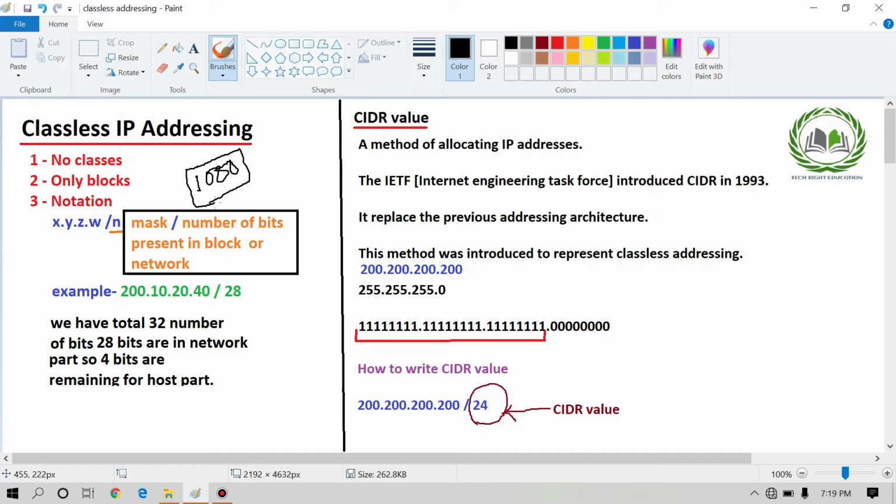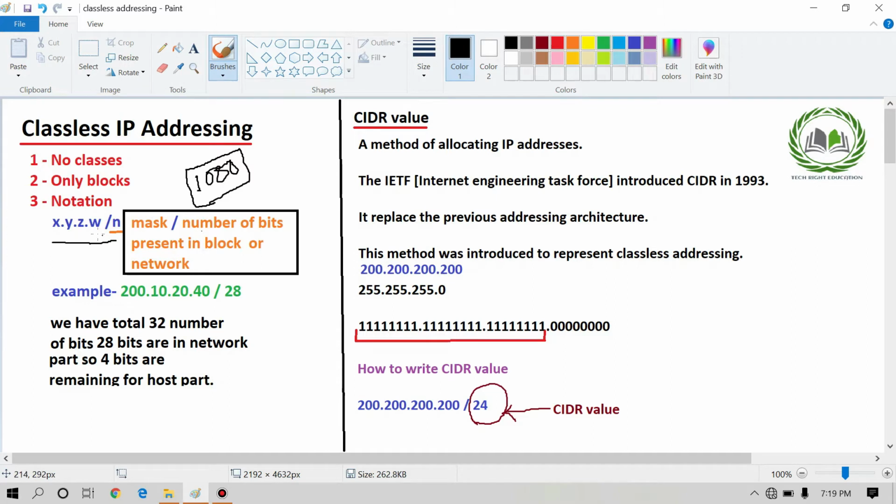The third one is notation. Notation means a representation. Its representation is like this: x.y.z.w/n. What is the meaning of n? Its meaning is the masked value, or number of bits present in the block or network.